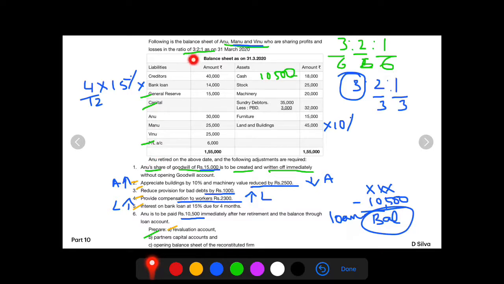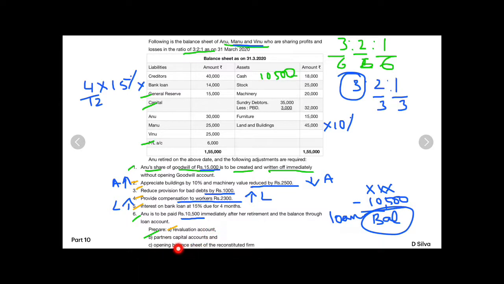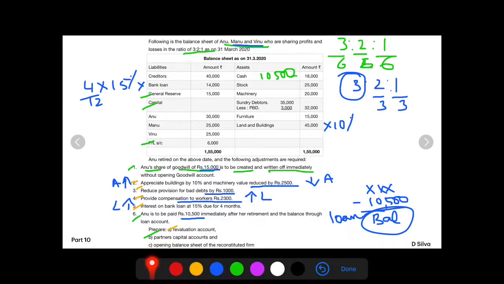General reserve and profit and loss account are distributed in 3:2:1 ratio, followed by treatment of goodwill without opening a goodwill account. And point number 6, which we will show for the settlement of the amount due to the retiring partner, paid immediately, and to find out the balance of the amount that is treated as loan. Then the preparation of the new balance sheet.